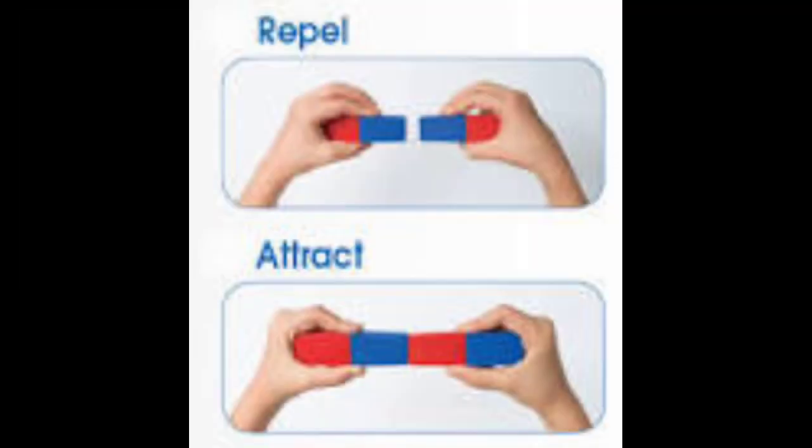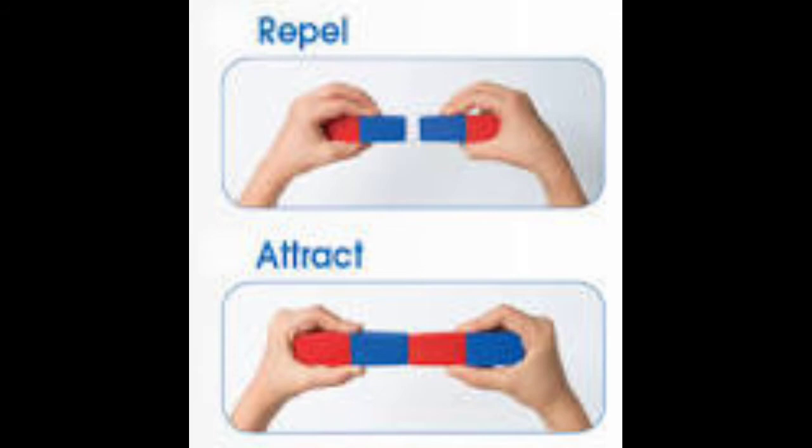What about repulsion between similar poles of two magnets? Is it a pull or a push? The repulsion between similar poles of two magnets is a push, because repulsion takes place when two bodies oppose each other.